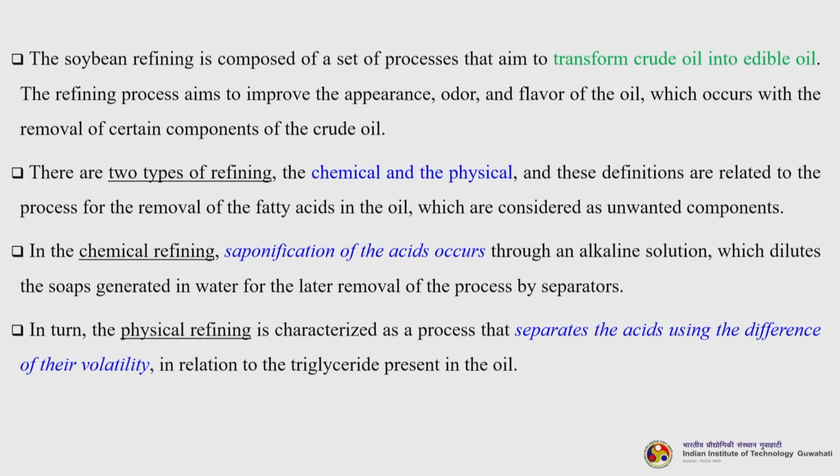So, in the chemical refining, saponification of the acids occurs through an alkaline solution which dilutes the soaps generated in water for the later removal of the process by various separators. In turn, the physical refining is characterized as a process that separates the acids using the difference of their volatility in relation to the triglyceride present in the oil.